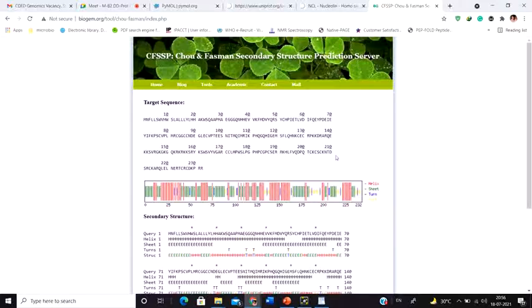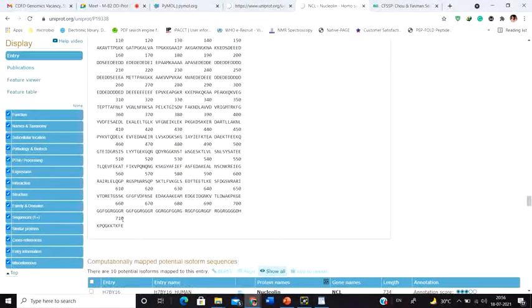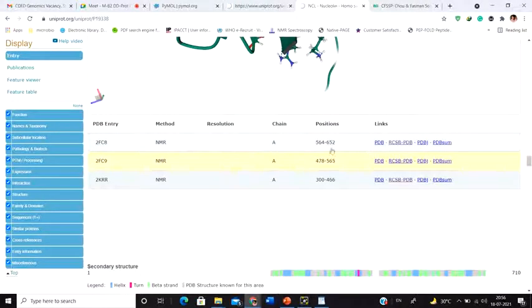Suppose today you have identified a novel protein and nothing is known about it, or the structure of that protein is not solved. There are many proteins whose structure is not solved. For example, take the nucleolin protein. The nucleolin protein is 710 amino acids long, but if you see the structure, only certain domains are solved, 300 to 466, 478 to 566. The entire structure has never been solved. No one has been able to solve the entire structure.